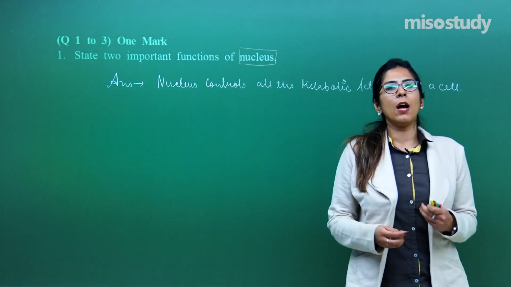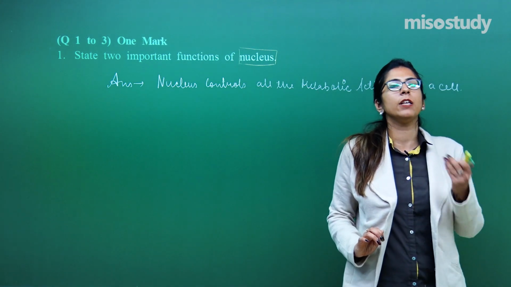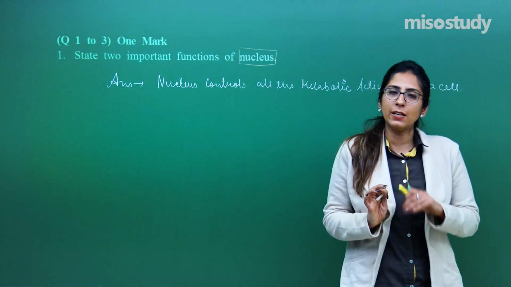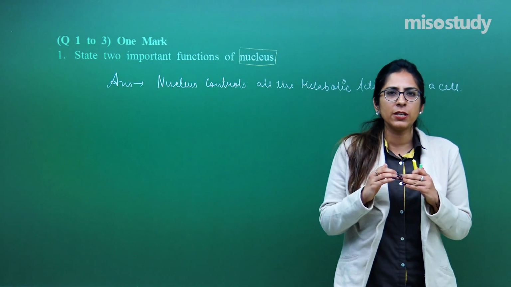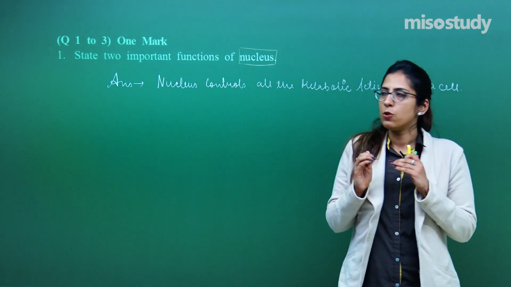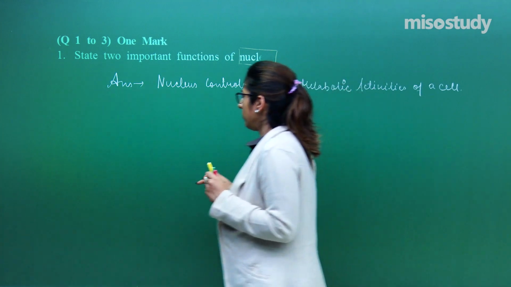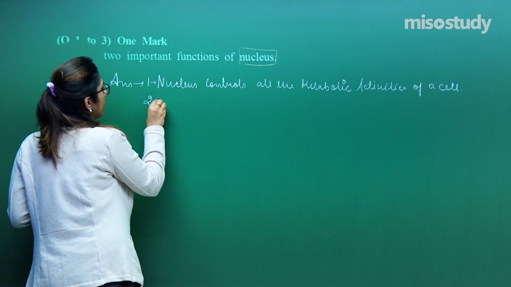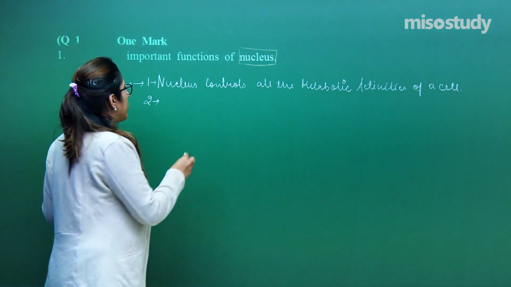Somewhere or other, you know that when DNA is present, it leads to the formation of proteins. For that, mRNA should be formed, and that mRNA is formed in the nucleus only, and later on it comes out and translation happens. But what is the basic machinery? The basic machinery is the nucleus only, in which the DNA is present. So it controls all the metabolic activities of a cell. The second important function is that it controls the very important process which is cell division.